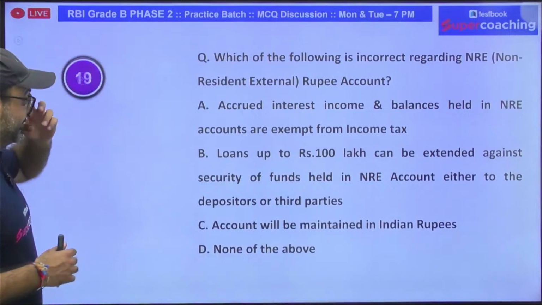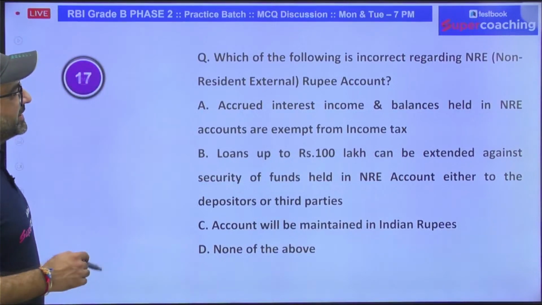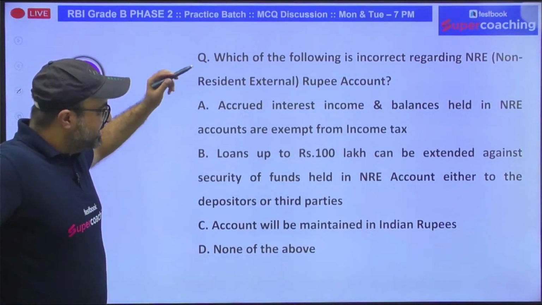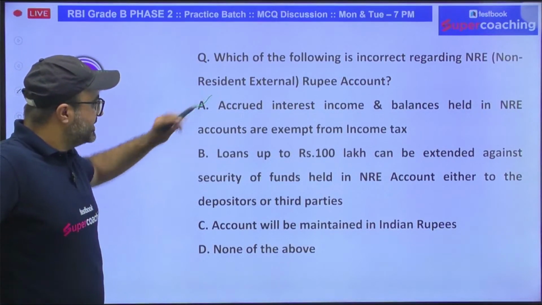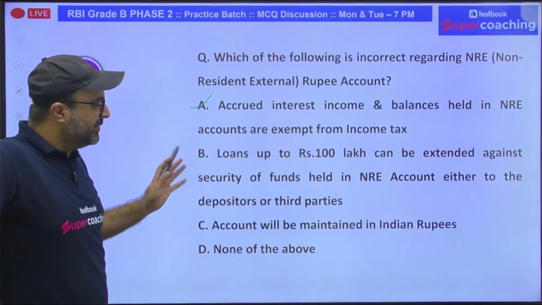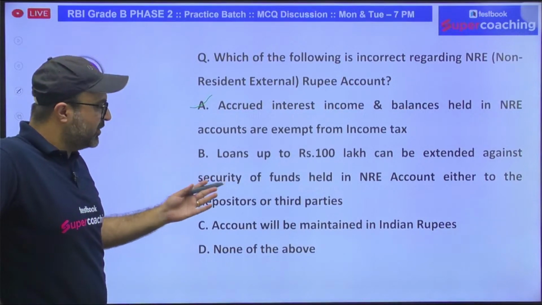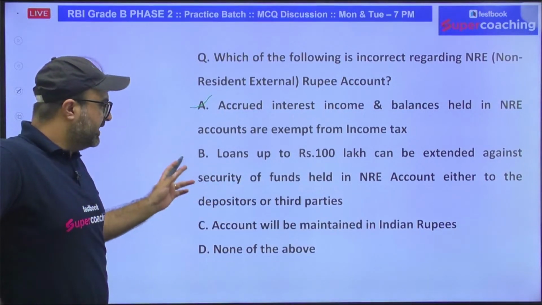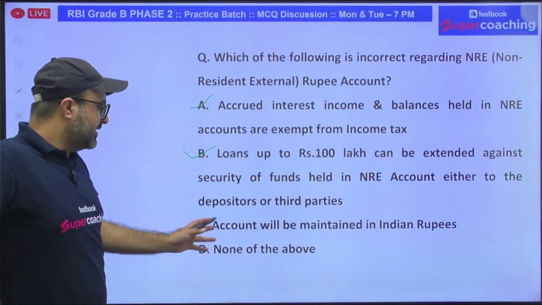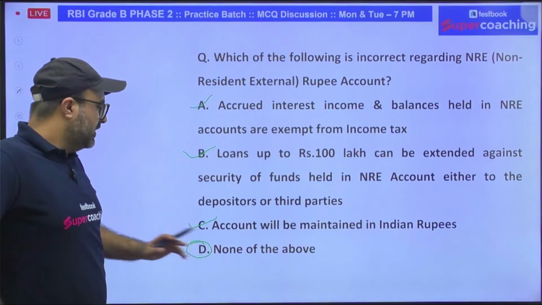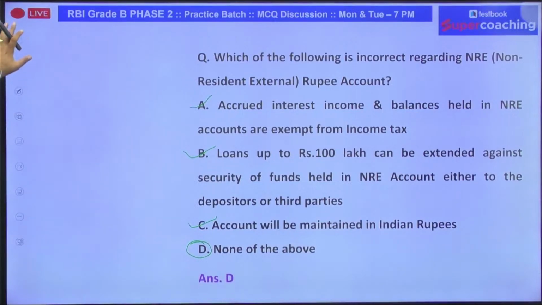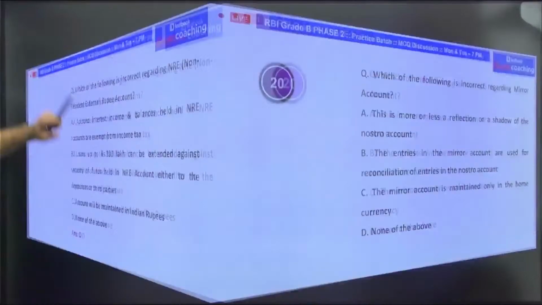So let's see which of the following is incorrect. Interest, income and balances held are exempted from income tax. That is true. Loans up to 100 lakh, that means 1 crore, can be extended against security of funds held in NRE account. That is true. Account will be maintained in Indian rupees. That is also true. So according to me, none of the options is incorrect. So answer should be D option. That is absolutely correct. Next question.